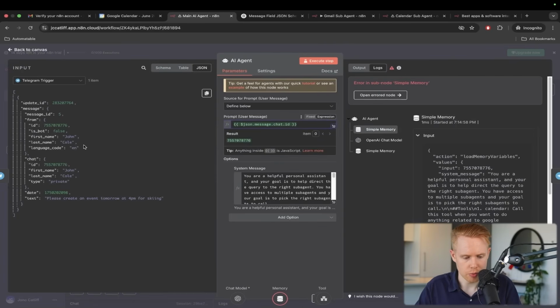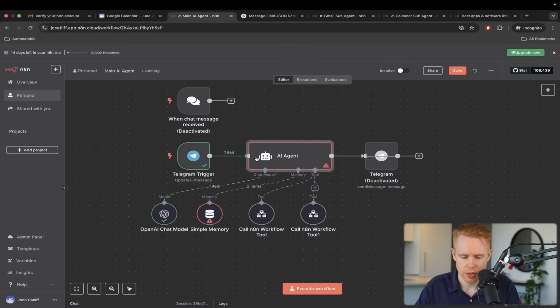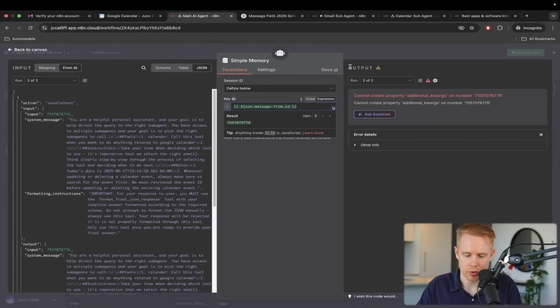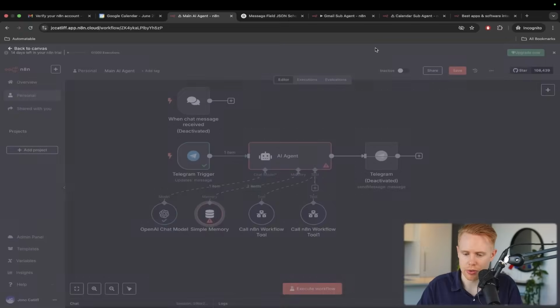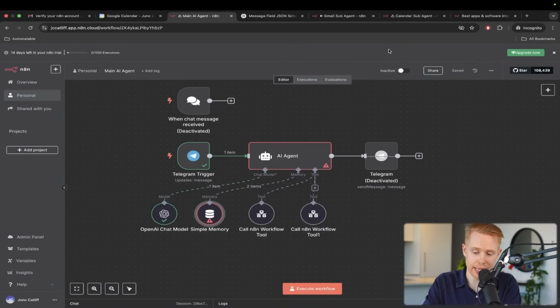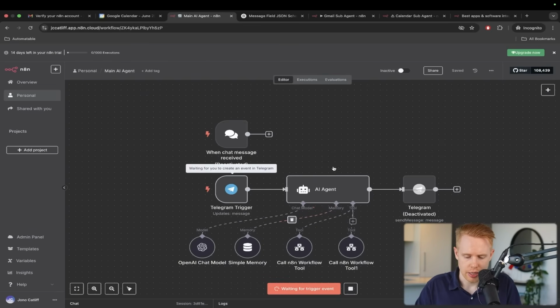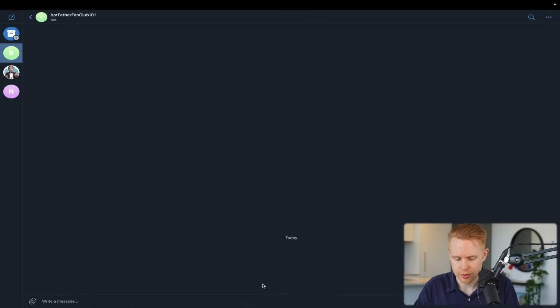So I'm going to paste in from ID, and we're just going to pass in another ID over here. Okay, cool. We'll pass it in, and this should be good too. Same kind of deal. It's going to be unique to the person, and I would just use the chat ID here. I've run this at least 15 times, and this is the first time I've ever encountered this bug. So I'm going to refresh the page, and we'll try it again. Can you please create an event for me at 4 p.m. for skiing?